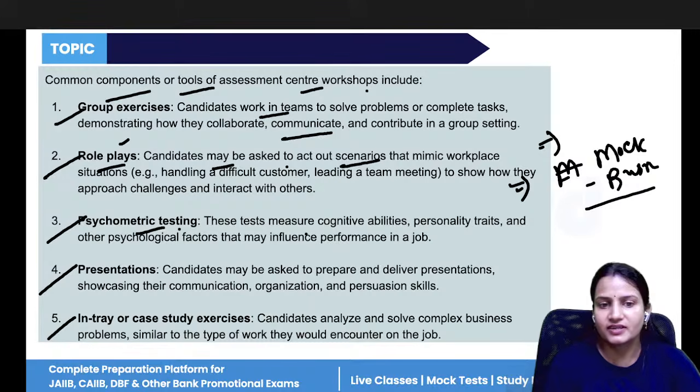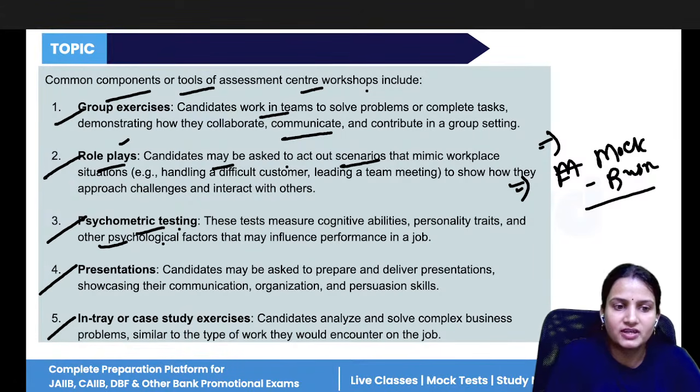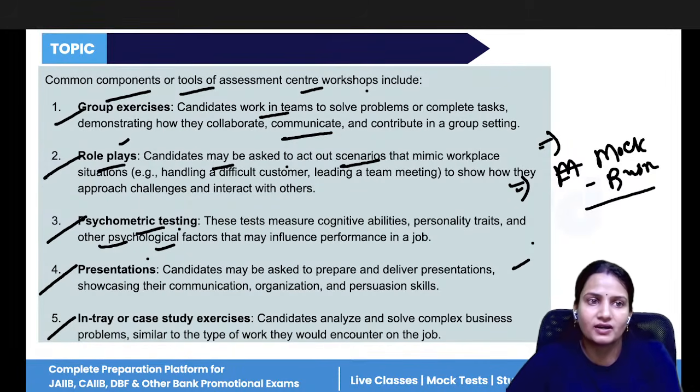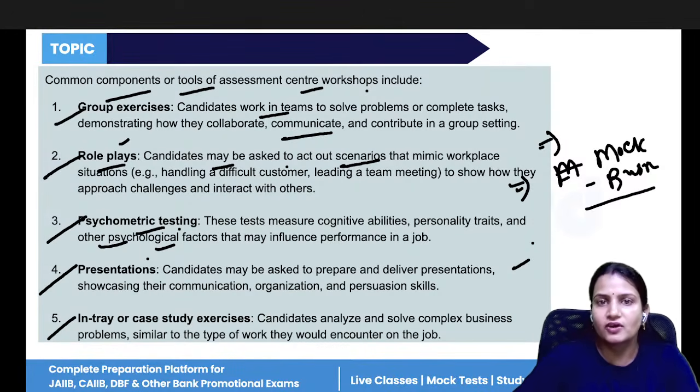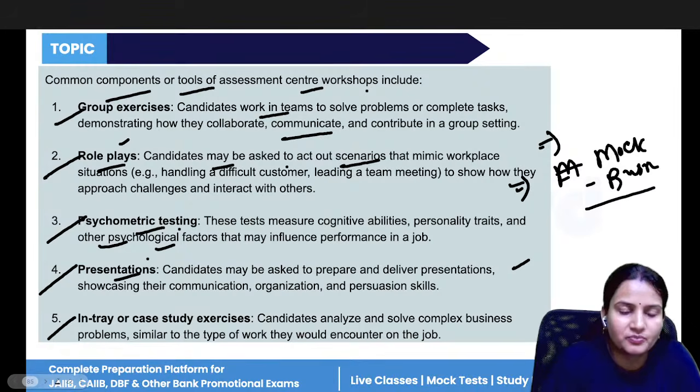Then psychometric testing is done. It is basically done to test your intellectual capability: how intelligent you are, how quickly you can find solutions to problems. Presentation is basically done so that the owner or manager can see your presentation skills, how presentable you are. Suppose the manager wants to take you to a meeting, and if you are not able to present your project well, then they will lose the clients, they will lose the investors. That is why presentation skills are important to test.